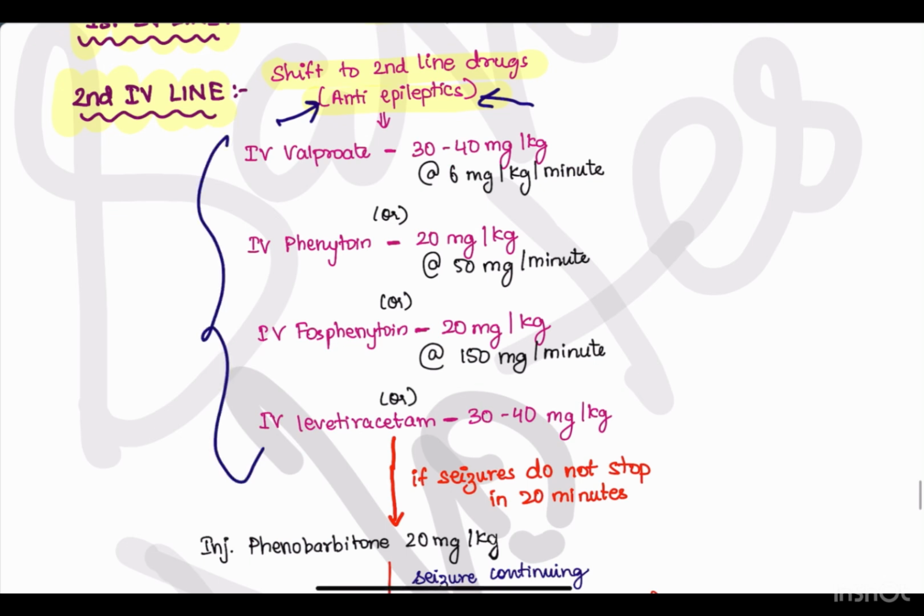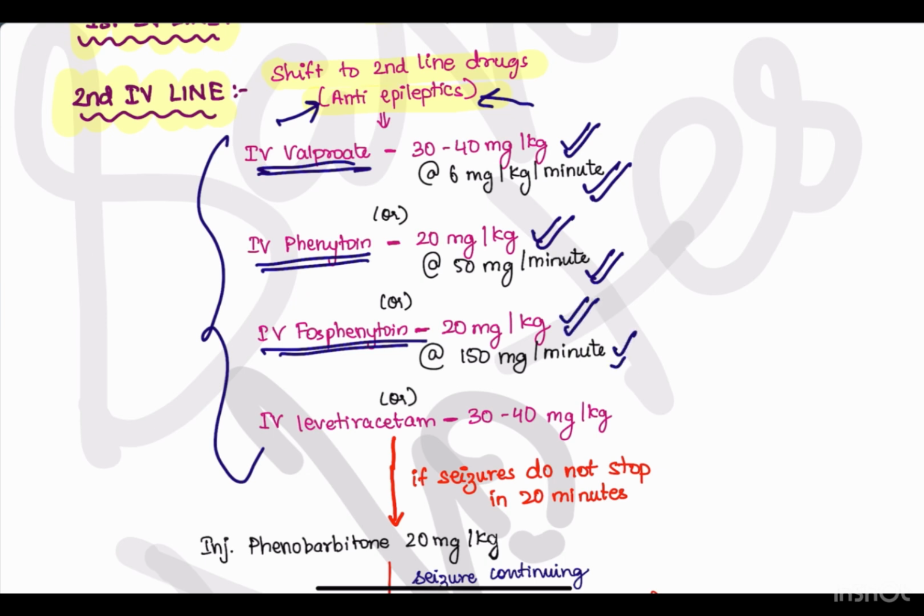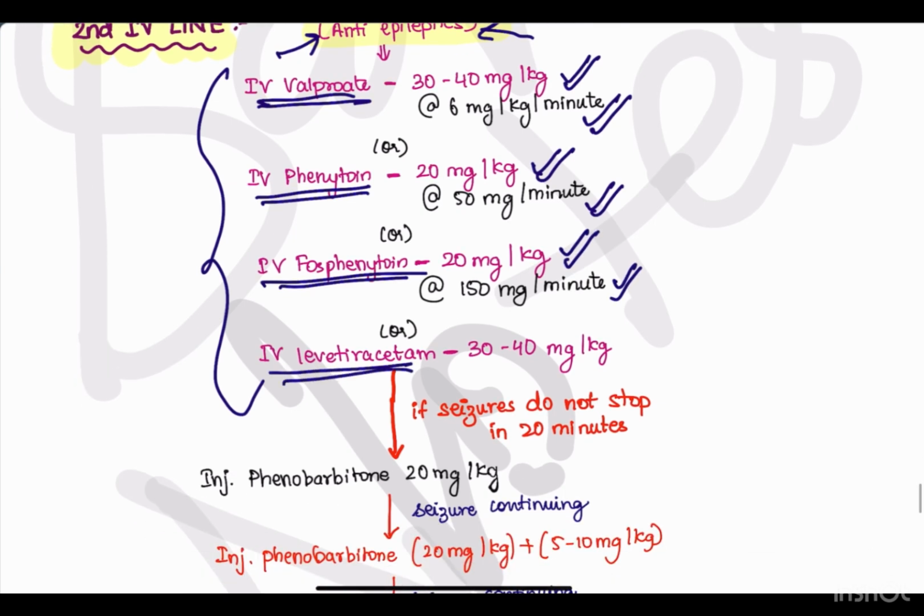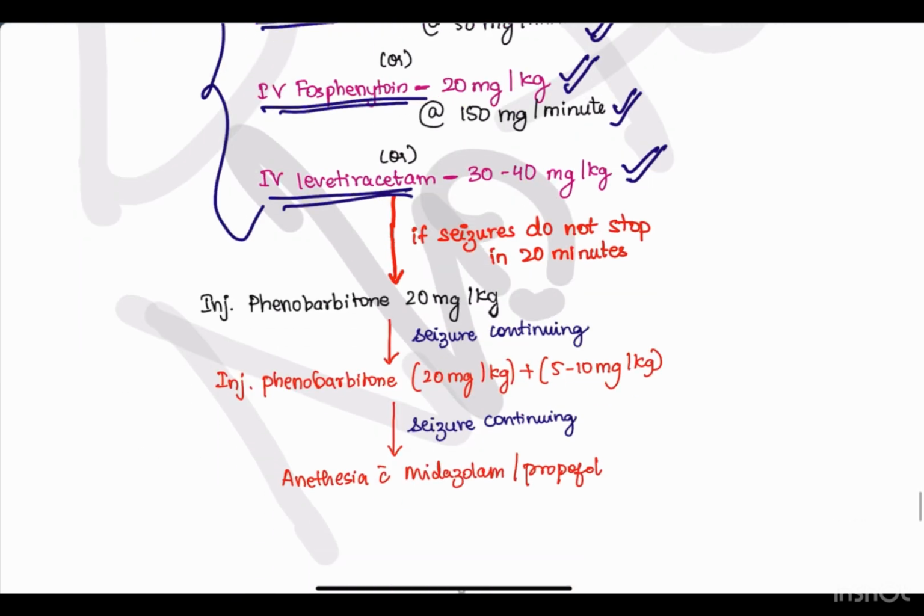We can choose either of the anti-epileptic drugs. Either we can choose IV valproate 30 to 40 mg per kg at 6 mg per kg per minute, or IV phenytoin 20 mg per kg at 50 mg per minute, IV fosphenytoin 20 mg per kg at 150 mg per minute, or IV levetiracetam 30 to 40 mg per kg. If still the seizures do not stop in 20 minutes, go for injection phenobarbital 20 mg per kg. If still the seizures continue, go for injection phenobarbital like the previous 20 mg per kg along with 5 to 10 mg per kg. If still the seizure continues, give anesthesia with midazolam or propofol.